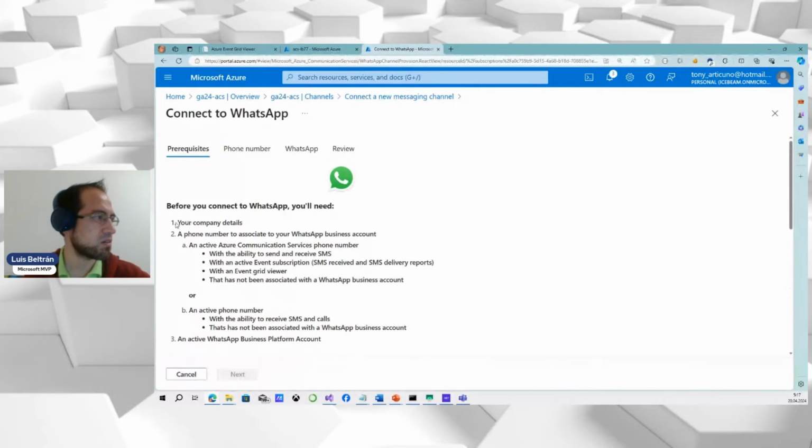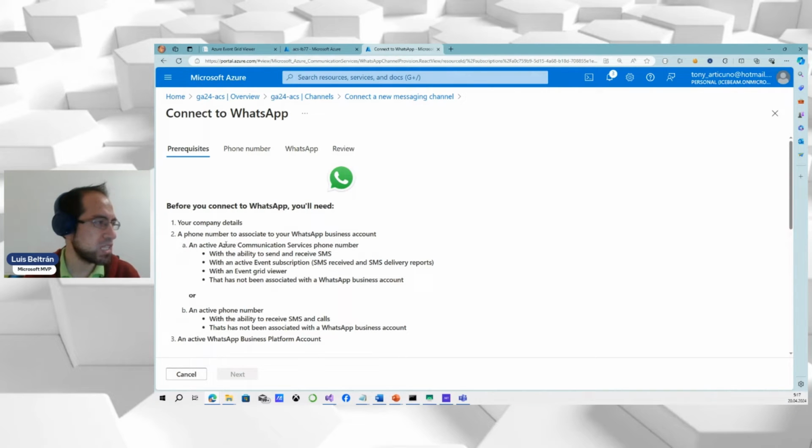But here are the requirements. First of all, you need your company details because this will take us through a wizard to the Meta account center. WhatsApp is part of Meta, and that's where you are going to create a business account, and you will also need to provide some of your name information, right?